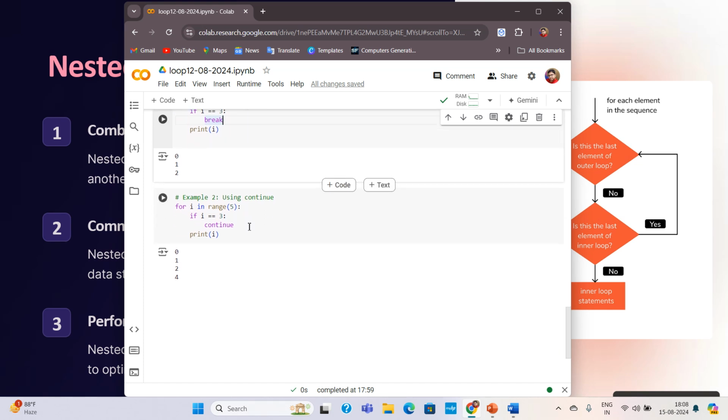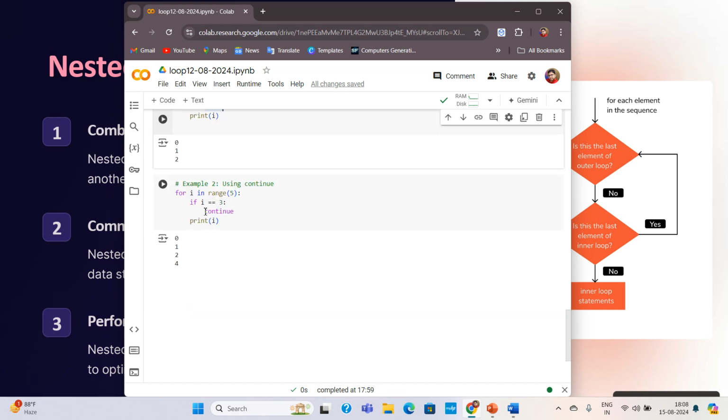Coming to the next, continue. How will continue work? It is the reverse of the break. Means if it is getting the keyword called continue, it will continue. So you can see in this case, for I in range 5, if I equal to 3, it will continue. At first the value of I will become 0. It will come here, I equal to 3? No, it will print the value of 0.